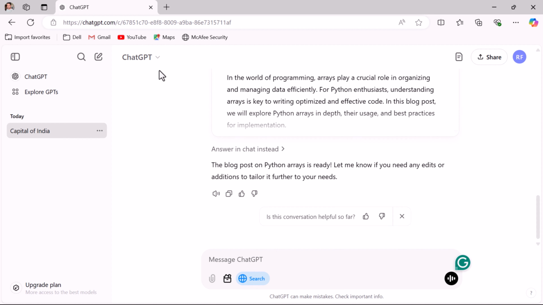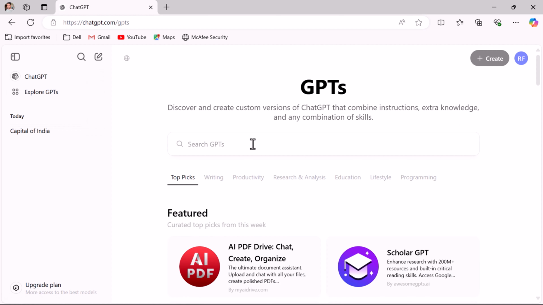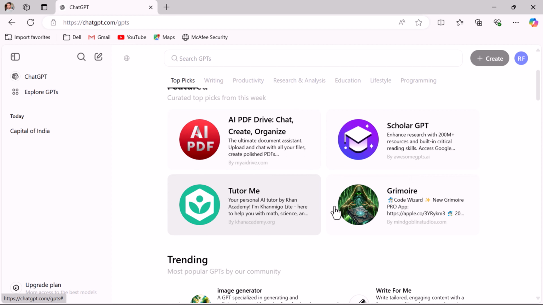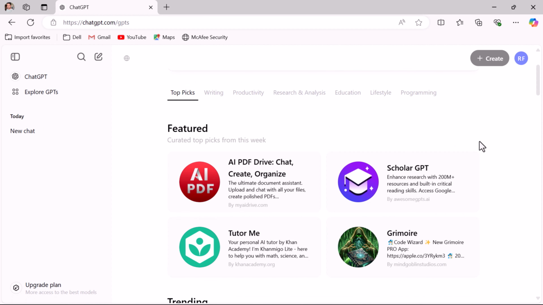Apart from this, you can also access third-party GPTs as well. You can see the explore GPTs option. Just click on it, and here you can see the featured GPTs. These are GPTs that are created by third-party companies. Basically, ChatGPT allows us to create our own GPT by using this create button.